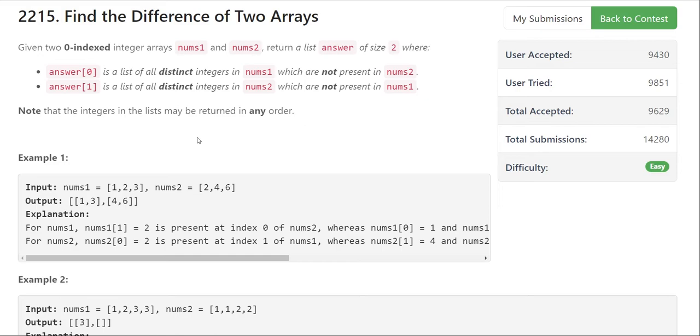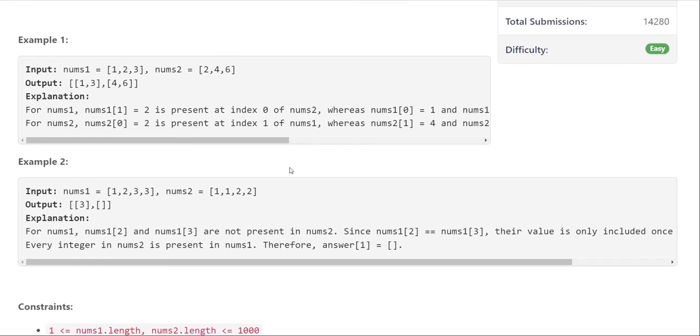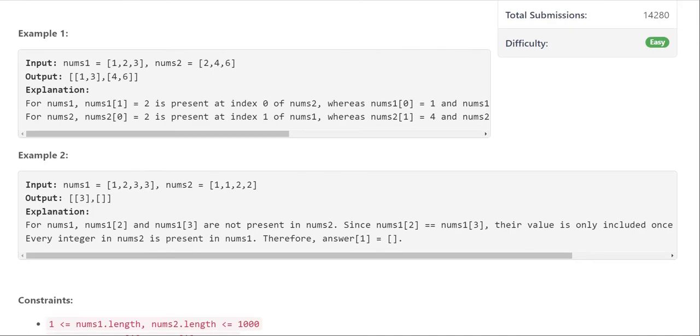One thing to note in the problem statement is that it is asking for the distinct integers. But what is the significance of distinct integers? Let's see example 2. In nums1, you can see that the element 3 is present two times, but it is not present in nums2. And if you see the answer, it contains only one 3. What does that mean? This means that we are not interested in counting the duplicate elements.